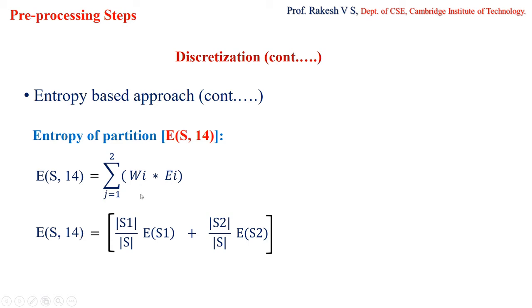So here I am having two intervals, S1 and S2. Here, when I is equal to 1, so sorry, it should be I here. You just change it to I. So this is I, this is not j, this is I. Okay.